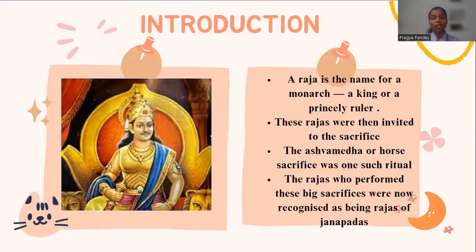Similarly, the story revolves around how a horse was made to run all over the different kingdoms, and that running horse used to annex those kingdoms, and the rulers of those kingdoms used to accept the power of the main ruler, who was the main king. And the person who used to perform the Ashwamedh Yagya was later recognized as the Raja of Janpad. He was the center of everything, and he was the main person who was ruling the kingdom.